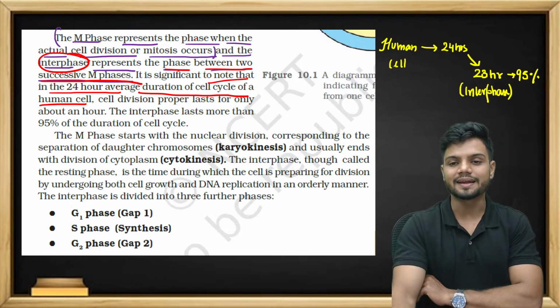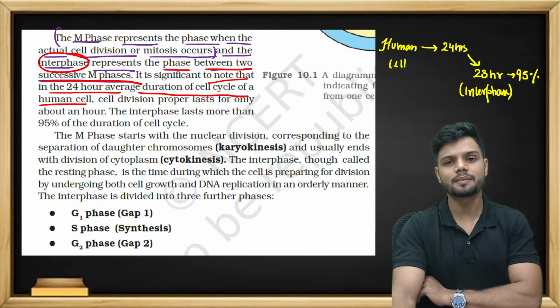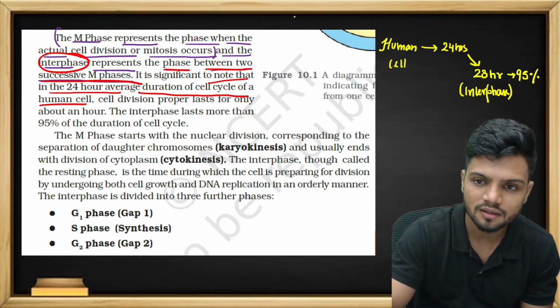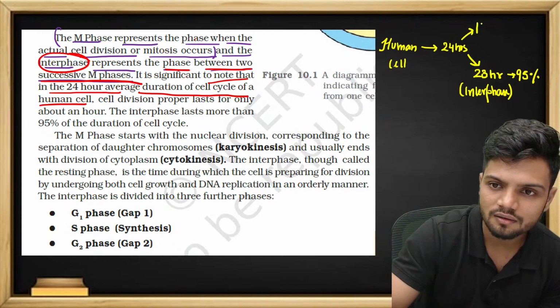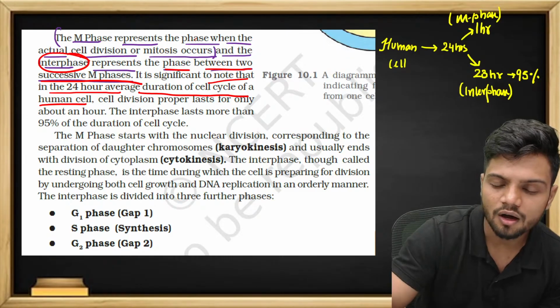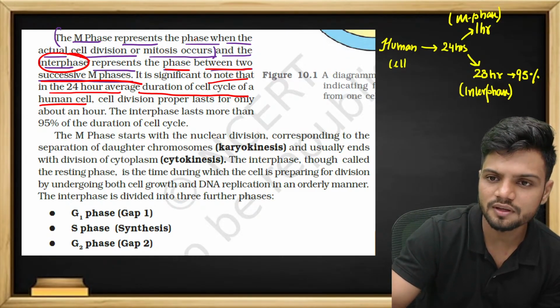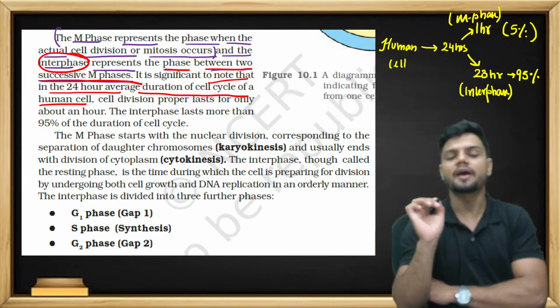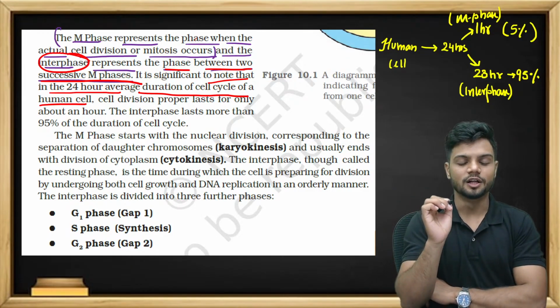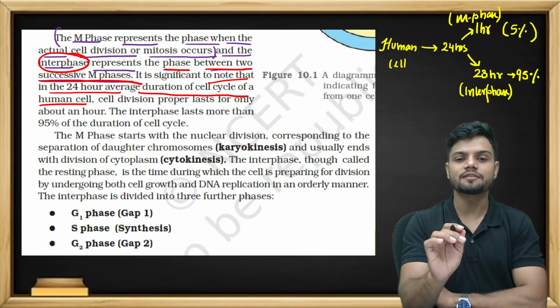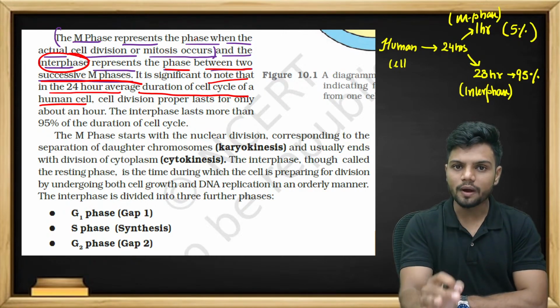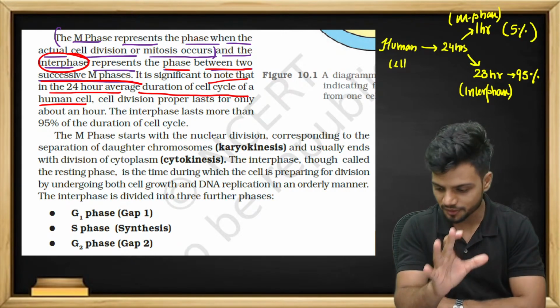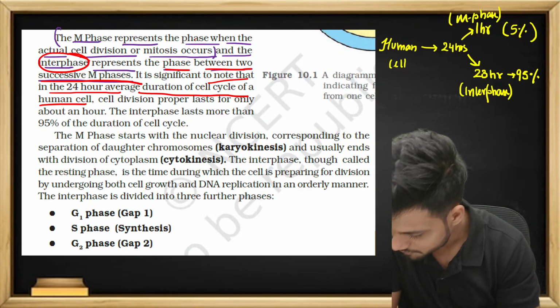A cell is in interphase. Now 24 minus 23 is 1 hour. So that 1 hour is going to be the M phase. For a human cell, out of the 24 hours, 23 hours is the interphase and 1 hour is the M phase, which is roughly just 5% of the time in M phase. So that much importance is given to the interphase. That much time is required for a cell to divide.